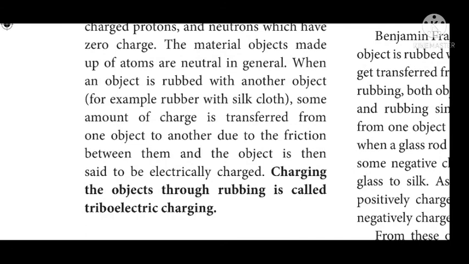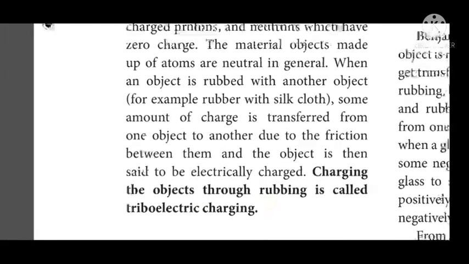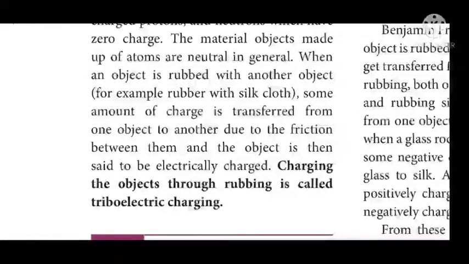So during rubbing, friction takes place. This friction is used for the transfer of charges, and the object is then said to be electrically charged. When a material loses its electrons, it becomes positively charged. When a material gains electrons, it becomes negatively charged. So charging an object through this rubbing process is called triboelectric charging.